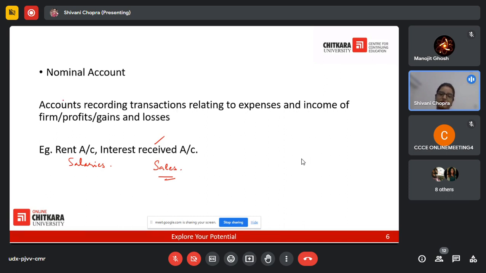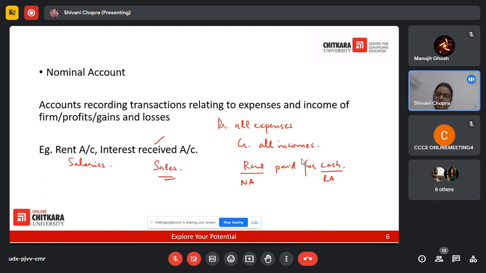Now, the rule for this nominal account is debit all expenses and credit all incomes. For example, you say rent paid for cash. Here we have two accounts. One is rent, another one is cash. What is rent? Rent is a nominal account. Cash is a real account.